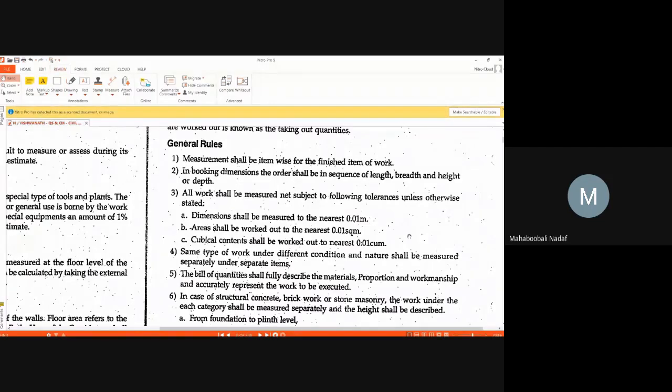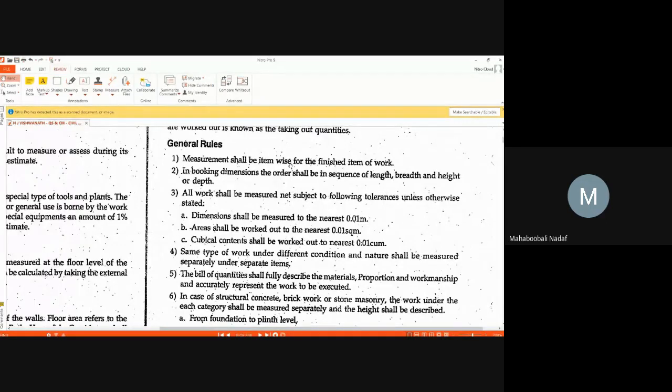Suppose 8 square meter is there. You have to write 8.00 or 8.10 or 8.25, like that. Some decimals, some accuracy has to be maintained. You cannot round it up or round it down. Okay, is that one clear? Now next is, whenever you take down the dimensions, they have to be written in sequence. First length, second breadth, third height. Like that you have to do.